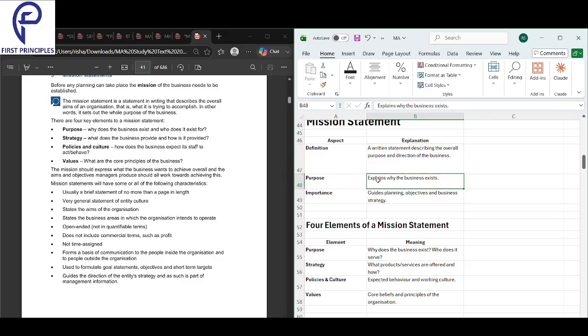The purpose is basically to explain why the business exists. And importance, it guides planning, objectives, and business strategy. It helps you in planning. It helps you in setting objectives and business strategy.